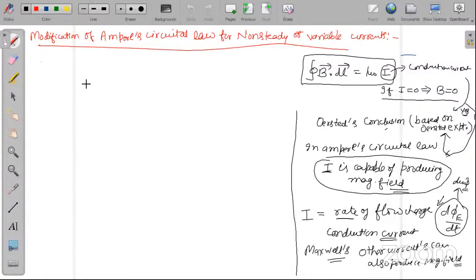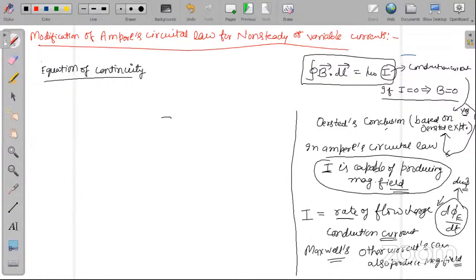Wait for 10 minutes. Okay, so let me now describe to you what the equation of continuity is. So what is the equation of continuity? Please remember, this is a charged capacitor. Rather, I will not talk about this charged capacitor. Sorry, forgive me for that.